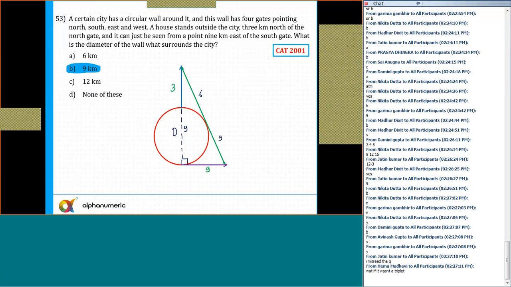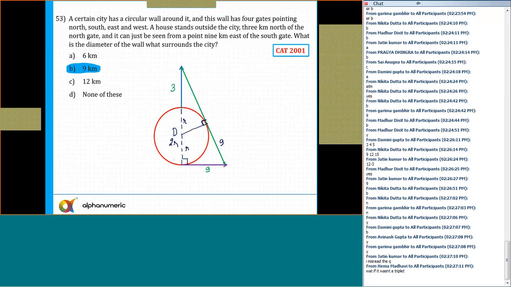What if it is not a triplet? Then you can form the equation. For example, we do not know what this distance is. I can say this is equal to 2r. Yes or no? This is equal to 9. From the center of the circle, join this. This angle is also 90 degrees. So this is r and this is also r.